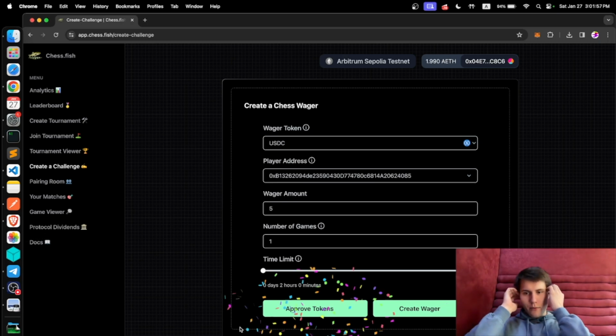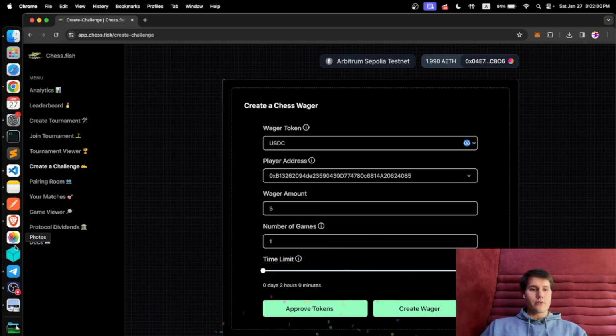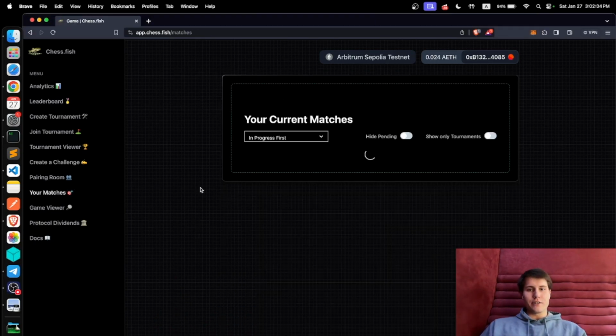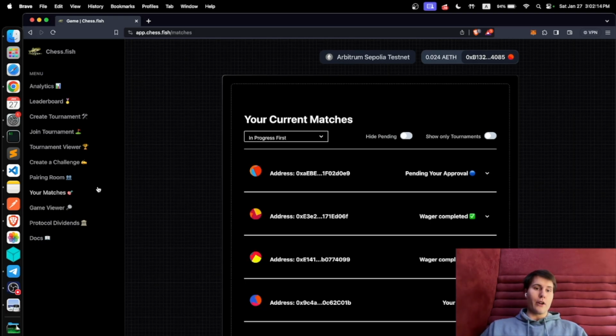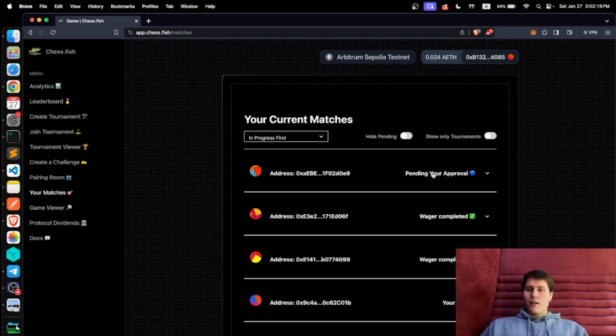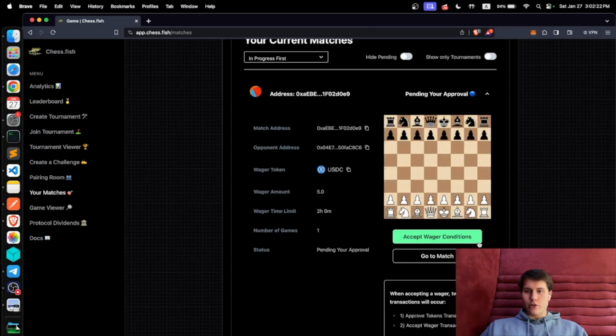And once this is created, you can tell your friend to look in their Your Matches page. So this is what your friend would see. They would go to Your Matches, and you can see that there is a match that's pending your approval. So this is what I just created.